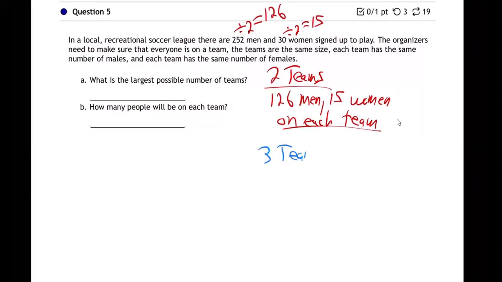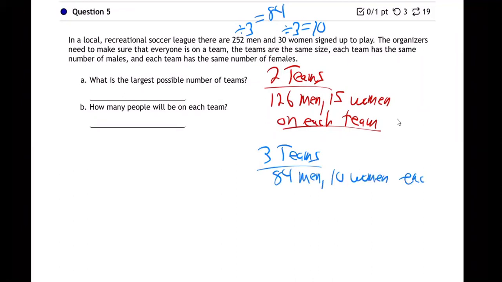Let's go to 3 teams. What if they decide, hey, we're gonna make 3 teams in the league? Well, then we'd have to divide the number of men into 3 even teams and the women into 3. Use your calculator. I'm going to use mine. I'm getting 84 men and 10 women on each team, right? Well, that still would be a lot. You don't want 84 men and 10 women on each team. That's still a bit too much. Let's keep going. It just gets us thinking.